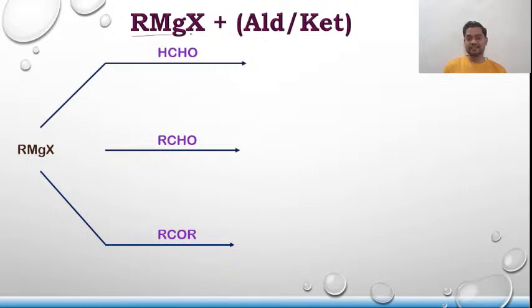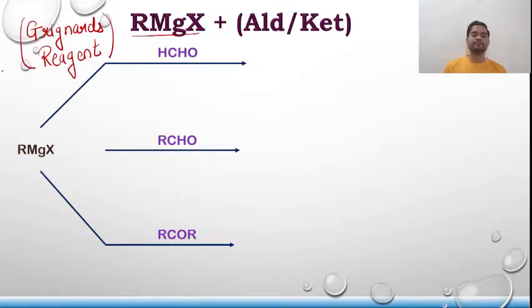Now we'll be discussing the reaction of Grignard's reagent. This RMgX that you can see over here is Grignard's reagent. So what happens when Grignard's reagent is treated with formaldehyde?